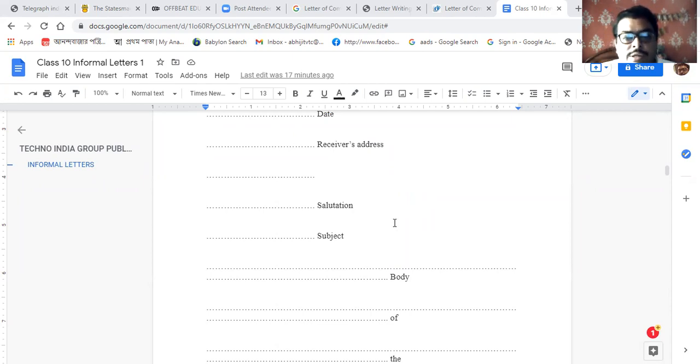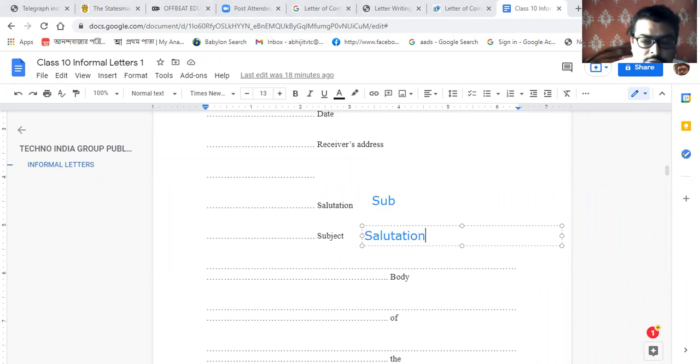Both are correct. Subject and salutation can both be used, but remember, all will be left aligned. Nothing in the middle align, nothing right align. All will be left aligned.